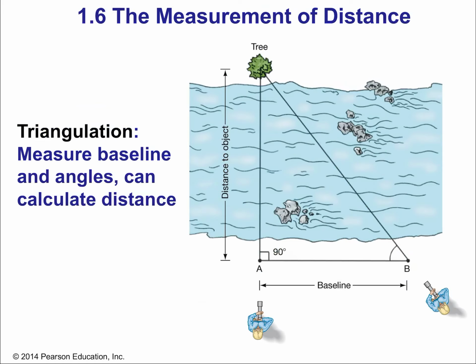Let's do one of our last sections here and talk about the measurement of distance. How do we do that? Well, and this is one of the biggest ideas in astronomy, we don't go out and measure things. Certainly when we talk about stars, we don't go out and measure them. There's no way. We can't travel to stars. They're too far away. We can barely even travel to things in our own solar system.